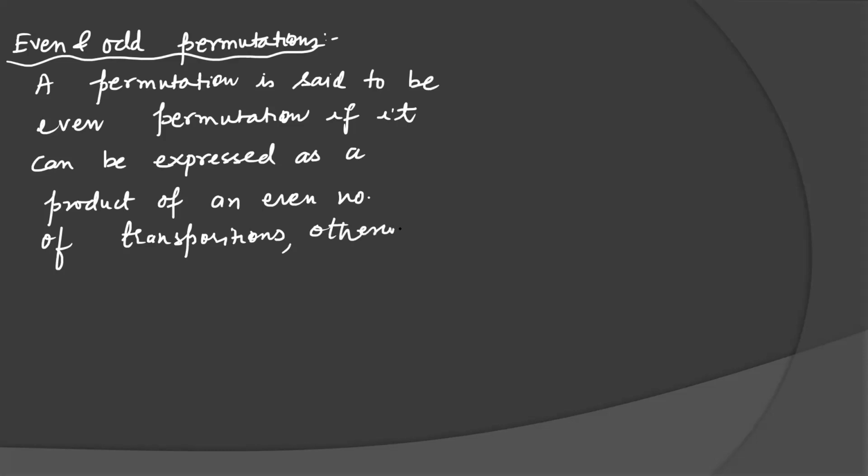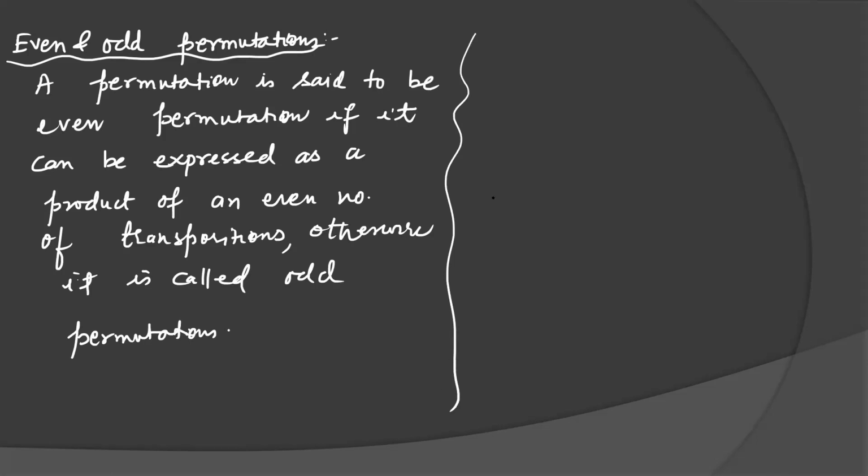Otherwise, it is called an odd permutation. Before that, let's see some corollaries, some small results.